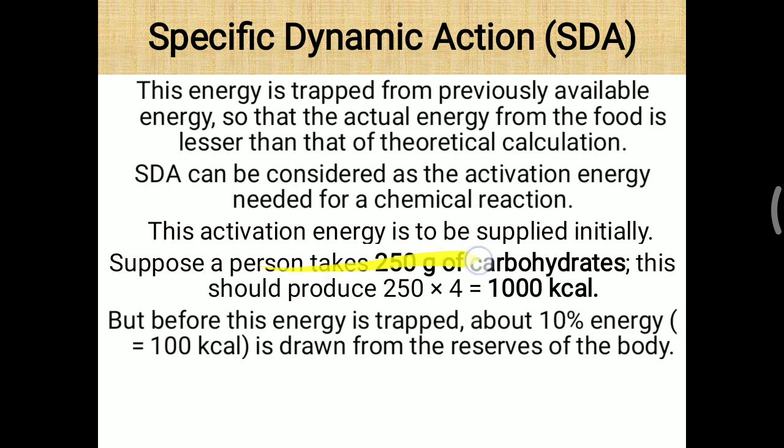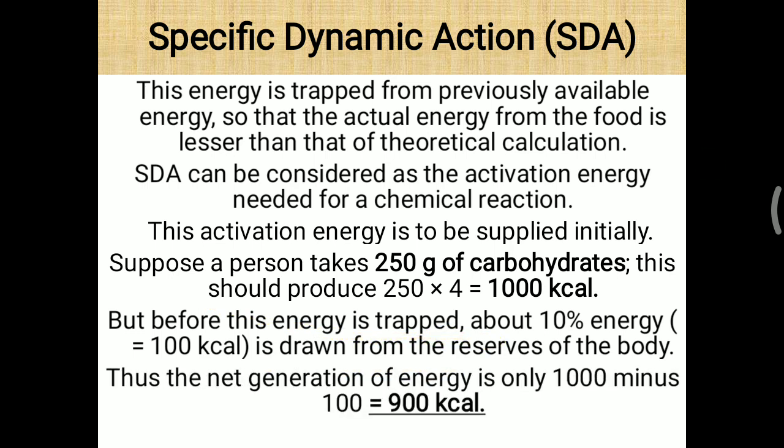Simple, that carbohydrate. So first carbohydrate, we are taking different kinds of foodstuff where carbohydrate is present. Now this carbohydrate is digested and absorbed from the intestine. It will undergo the TCA cycle, then electron transport chain, and during that time some energy, around 10%, will be utilized. So thus the net generation of energy is only 1000 minus 100 is equal to 900 kilocalorie. Means theoretically we have taken 1000 kilocalorie, but actually our body will get only 900 kilocalorie.